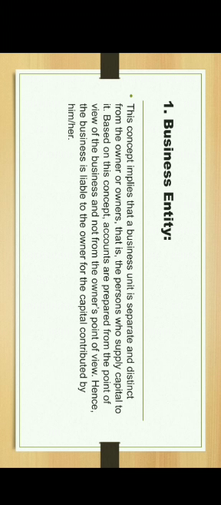I'll give you one example and then you'll understand. Half of the building is used for business office and the other half of the building is used for residence of the proprietor. If the total rent of the building is 50,000, then only 25,000 will be deducted as drawings from the proprietor's capital. That is known as business equity, meaning only 25,000 will be deducted as drawings from the capital of the proprietor.